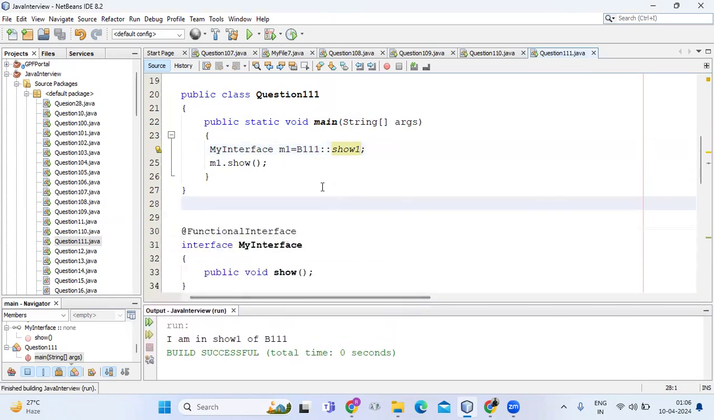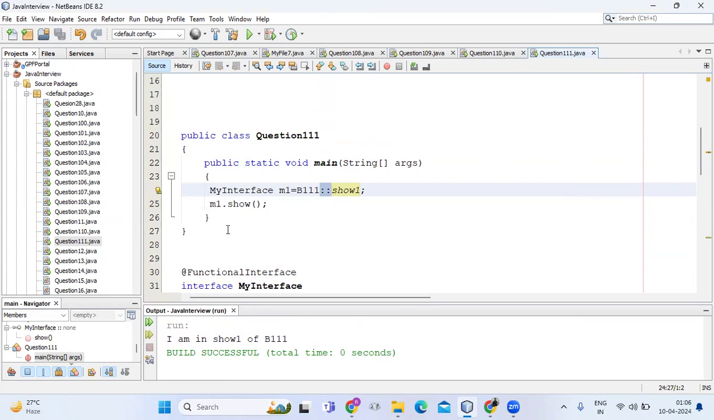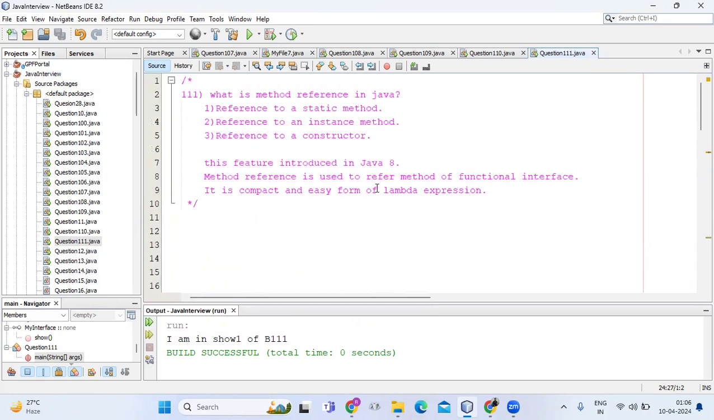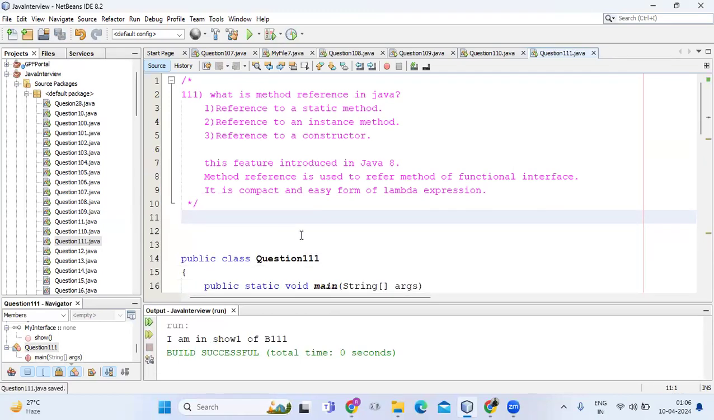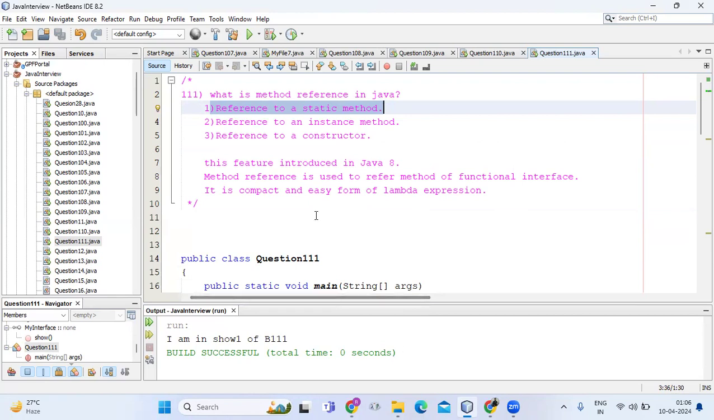So this is called method reference, and for method reference we use the double colon operator to refer to a method. This is the feature provided from Java 8. Got it, guys? This is all about method reference, and here we referred to a static method. In the next question we will discuss how to refer to an instance method. So this is all about method reference in Java.